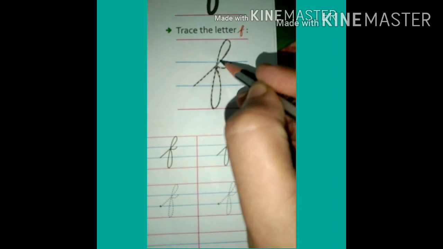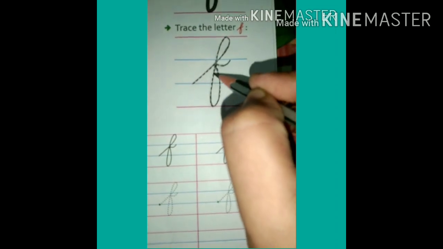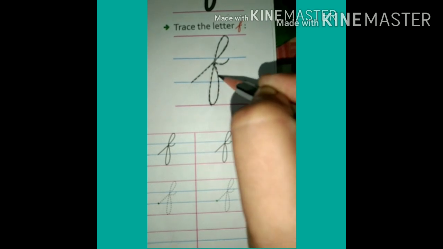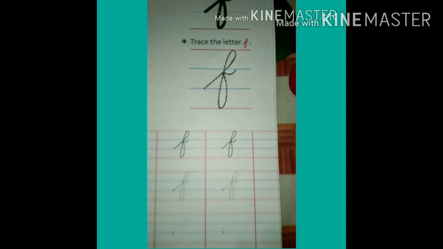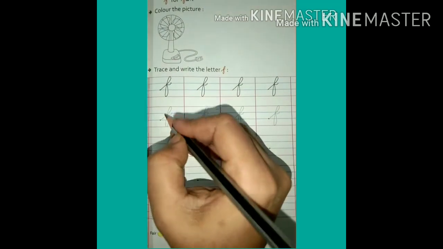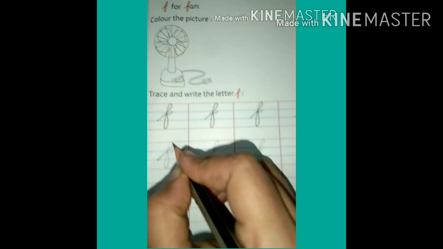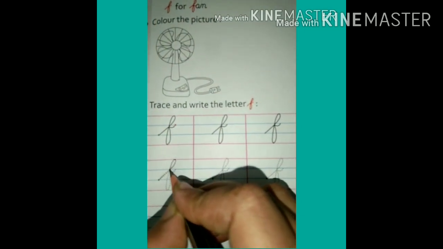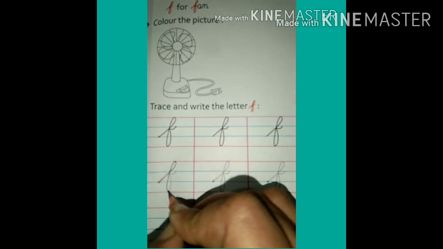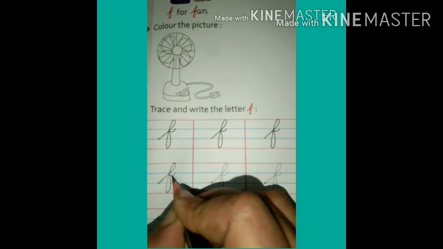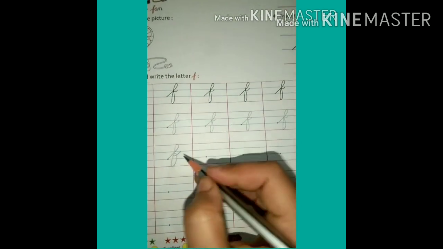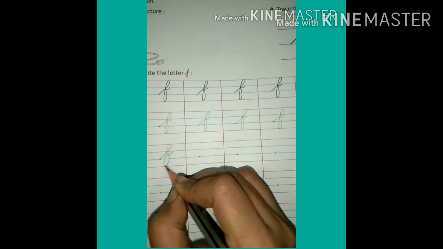Then after that, trace this F nicely. See how I am doing? Like this. After tracing this F, children, write these dotted Fs like this. See how I am doing? Like this. And complete all these dotted Fs, upper line and side line. And then write from here.